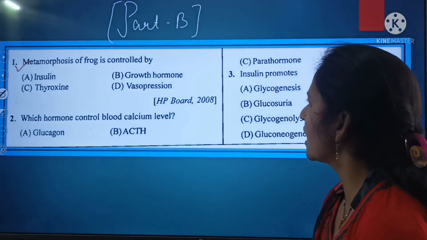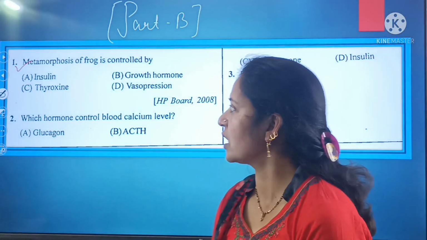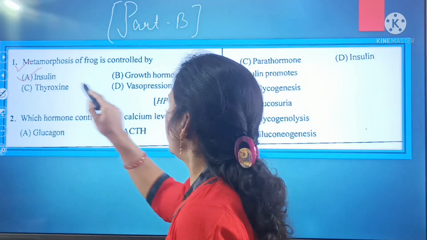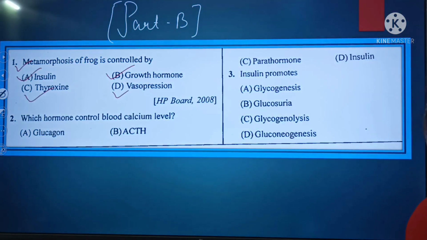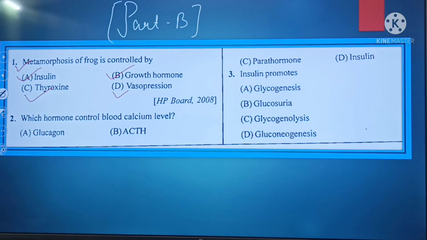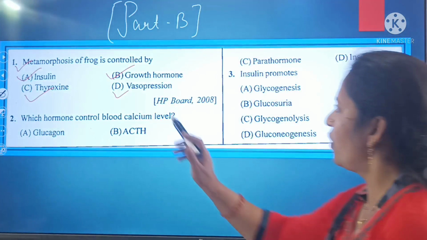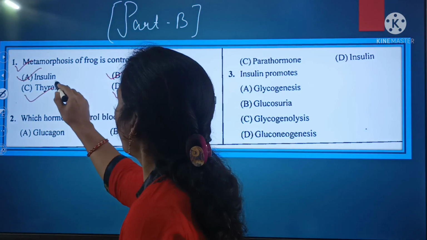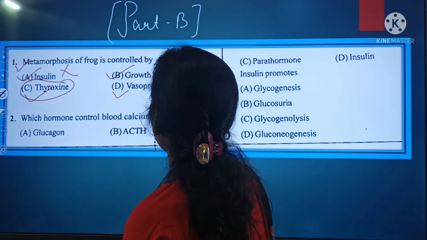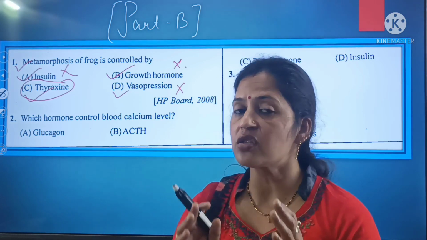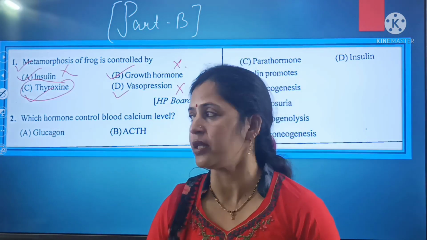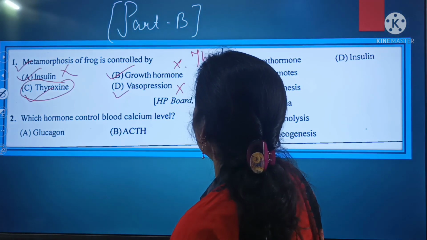Metamorphosis of frog is controlled by. Options are insulin, second one is growth hormone, third one is thyroxine, and D is vasopressin. So out of these, which is the correct answer for the question number 1, that is metamorphosis of frog is controlled by. तो बेटा जो metamorphosis of frog है, it is controlled by thyroxine. Not by insulin, not by growth hormone, and even not by vasopressin. जो metamorphosis होता है frog का, it is always controlled with the help of the thyroxine. So here thyroxine is the right answer.